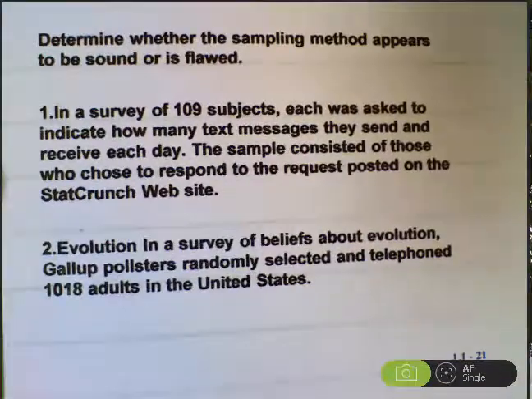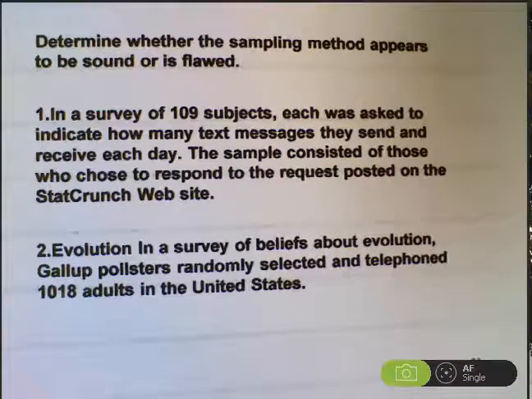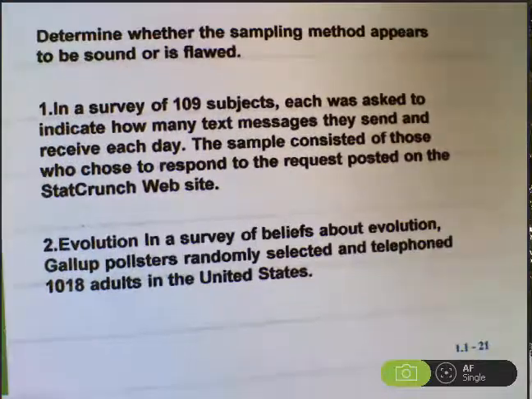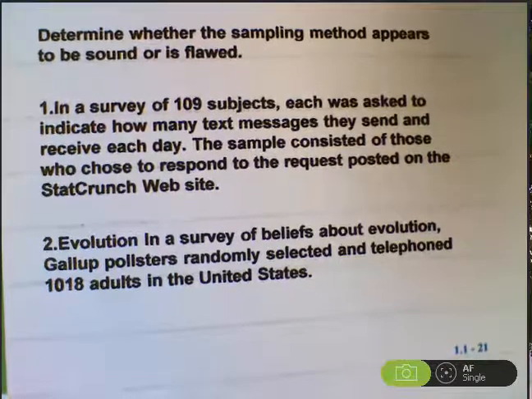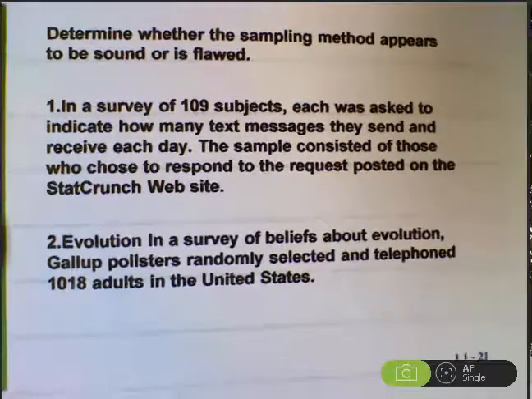A couple of examples to determine whether sampling method appears to be sound or is flawed. In a survey of 109 subjects, each was asked to indicate how many text messages they send and receive each day. The sample consisted of those who chose to respond to the request posted on the StatCrunch website.